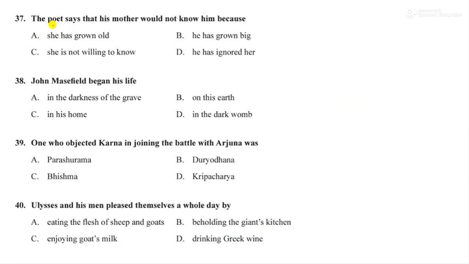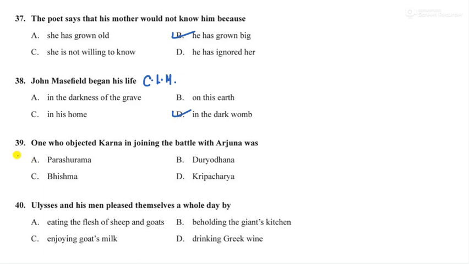Question number 37. The poet says that his mother would not know him because, this belongs to CLM, she has grown old. No, she died. He has grown big. She is not willing to know. He has ignored her. Option number B. He has grown big is the right answer. Next, John Masefield began his life in the darkness of the grave, on this earth, in this home, in the dark womb. So option number D is the right one. It also belongs to the poem CLM.